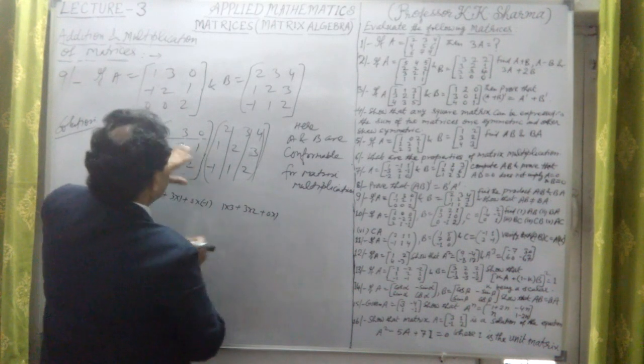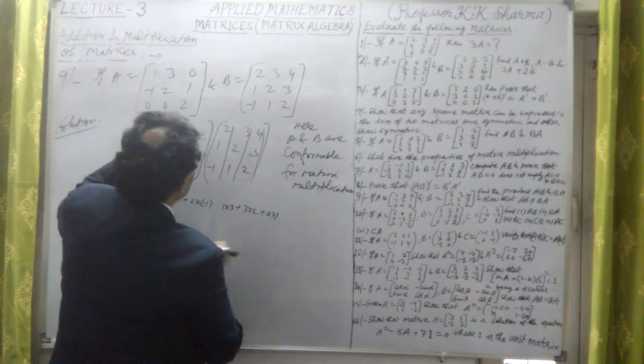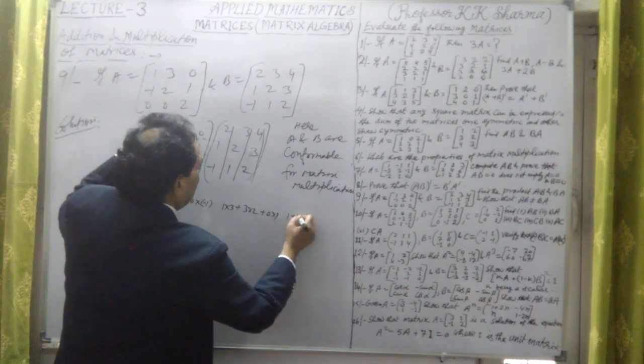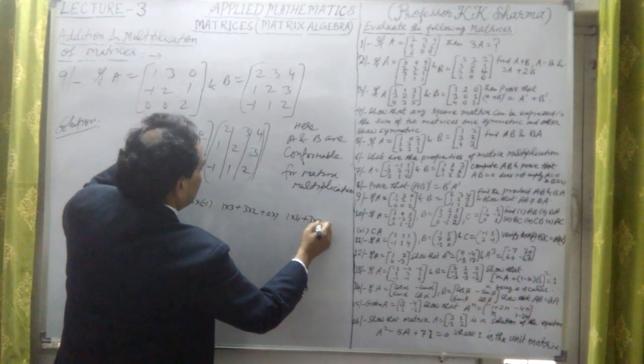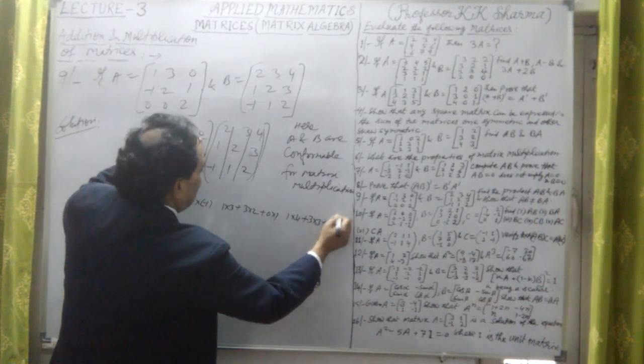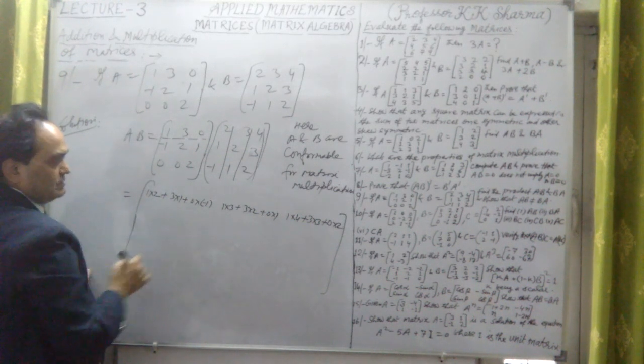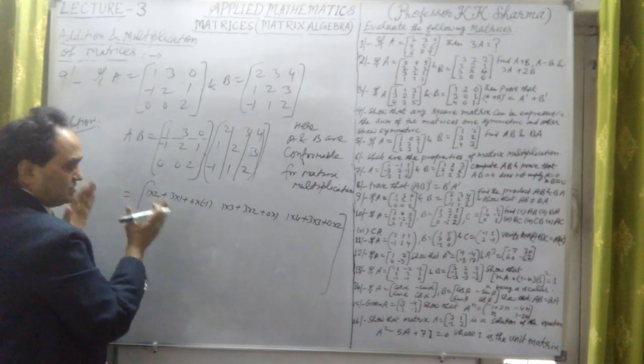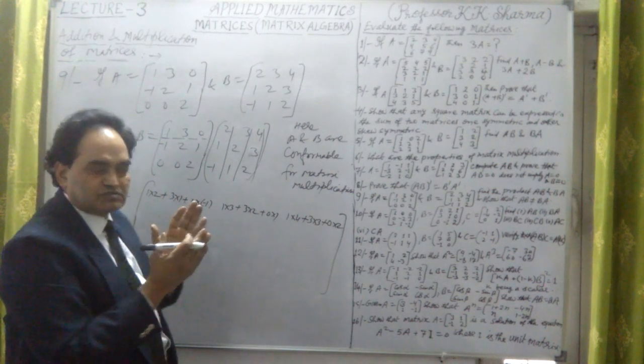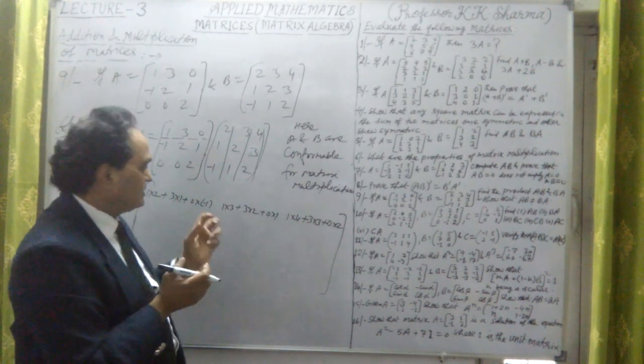Then first row, third column: 1 into 4 plus 3 into 3 plus 0 into 2. This gives the elements of the first row: corresponding multiplication of the elements, then add them to find each element.